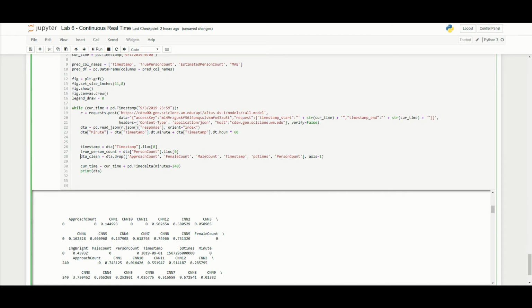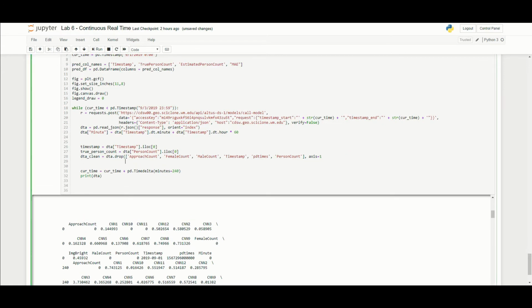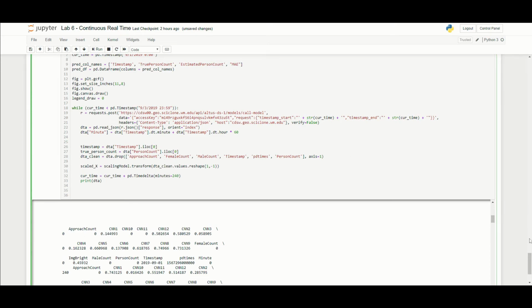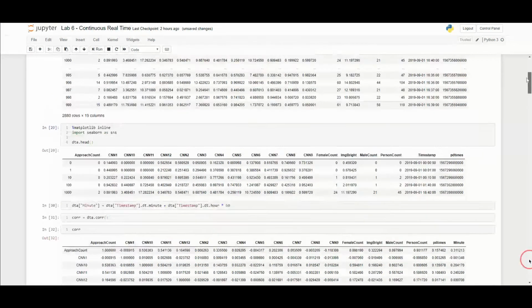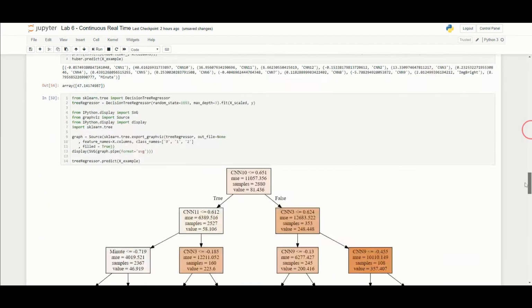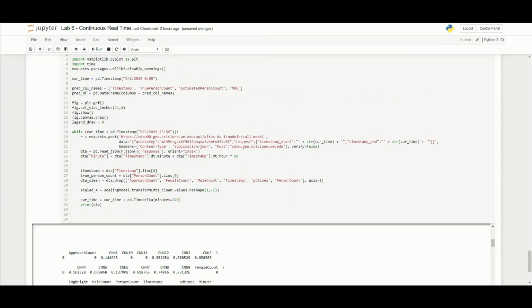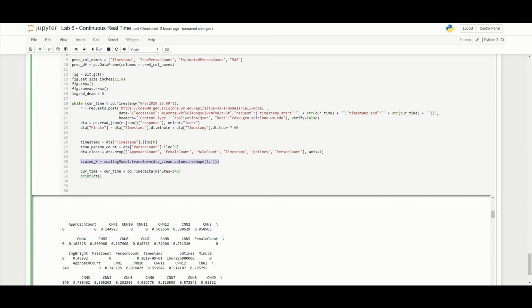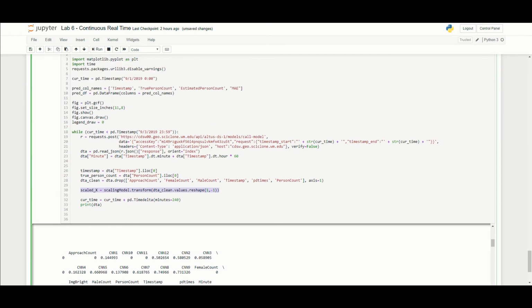So nothing has changed. We are also going to scale our X variable. So if we go down here, we'll have scaled X. Remember when we created our example case, if we go all the way back to our scaling, we had this X example where we're scaling only one row of data. That's the same thing we're going to be doing here. We're just scaling one row of data because the camera is only giving us one row of data at a time. So scaled X here is going to be the scaled values for X of that one row. With this scaled, we can create our estimate.